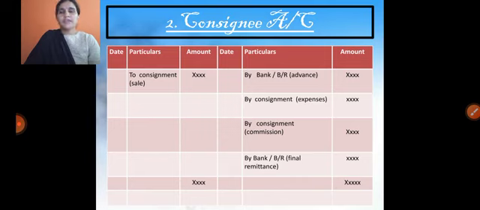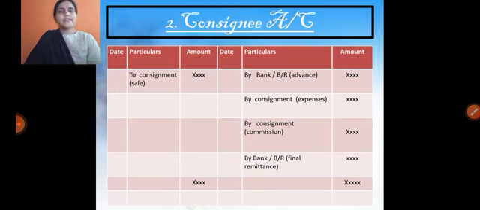As we know the entry, consignment account debit to consignee's account. For sales purposes, we need to write consignee's account debit to consignment account, that is affected on the debit side. So we need to close the account to evaluate if any final remittance is there.